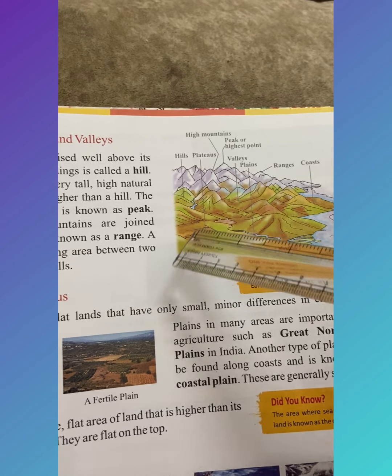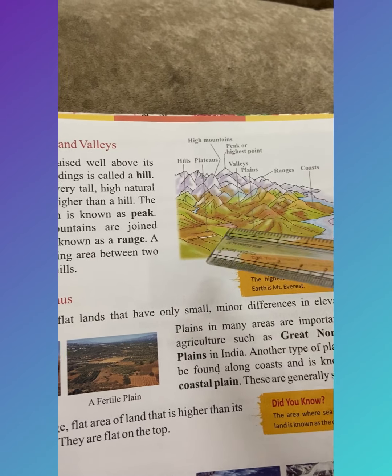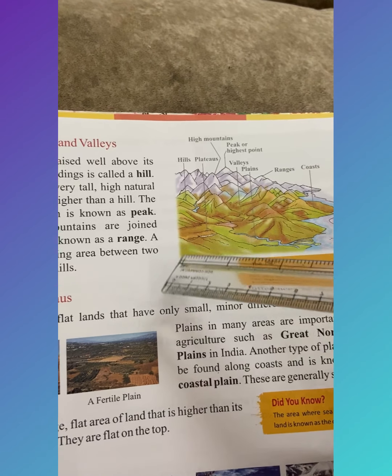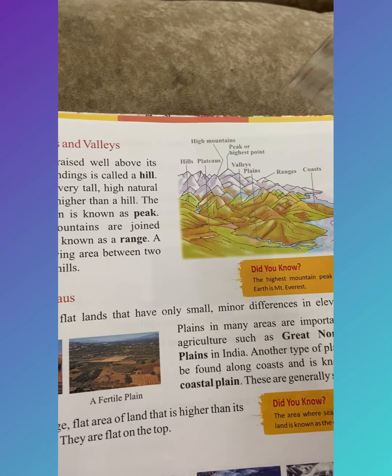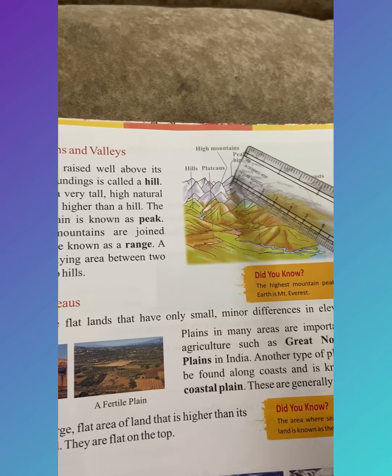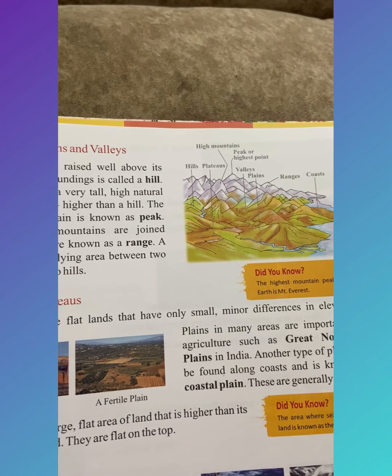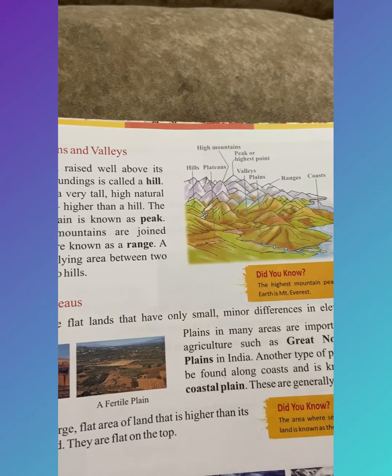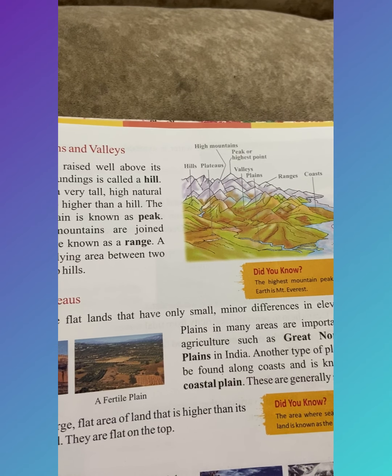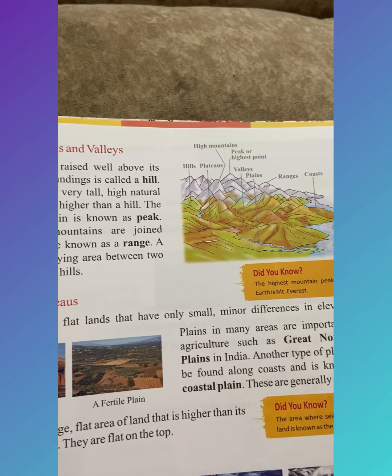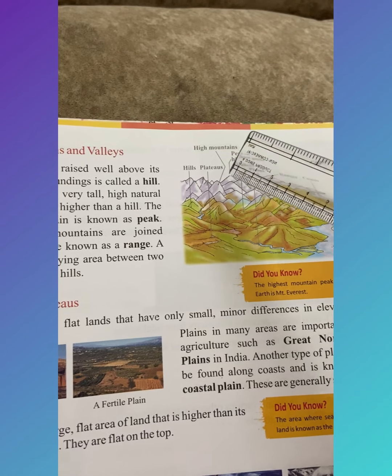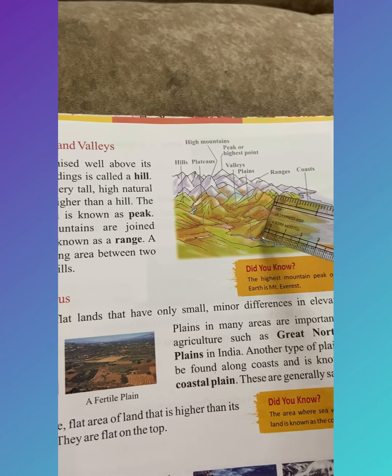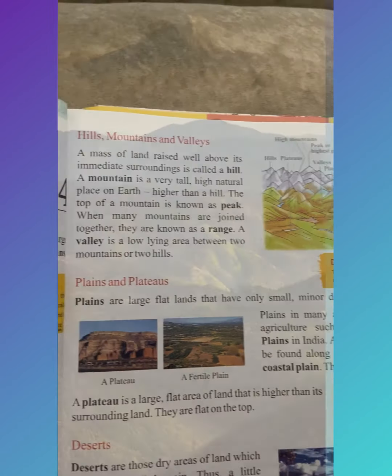We can easily climb a hill. हम आराम से एक हिल पे चढ़ सकते हैं. To climb on a mountain it takes a lot of efforts. माउंटेन पे चढ़ने के लिए बहुत मेहनत लगती है. Not everyone can do it. So mountains are high, hills are low.